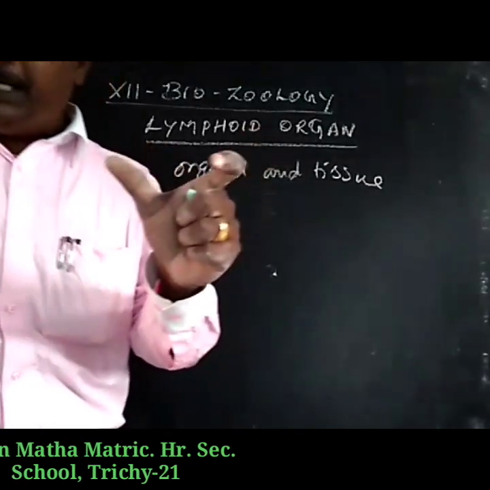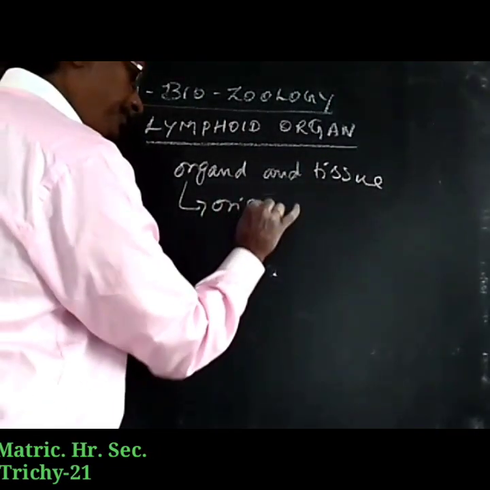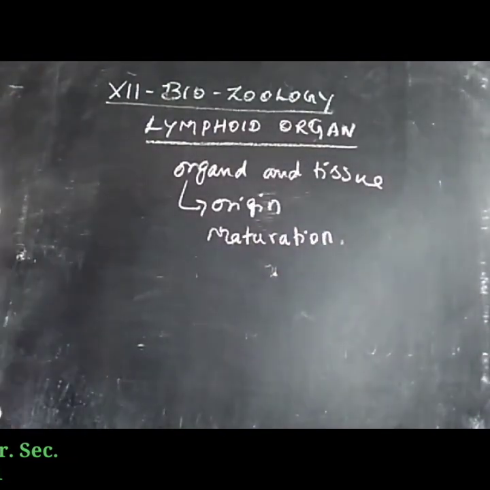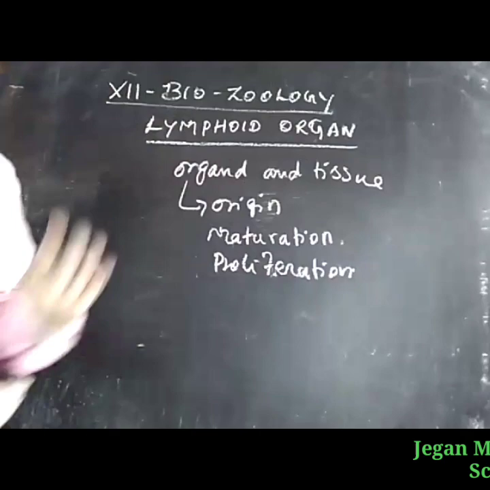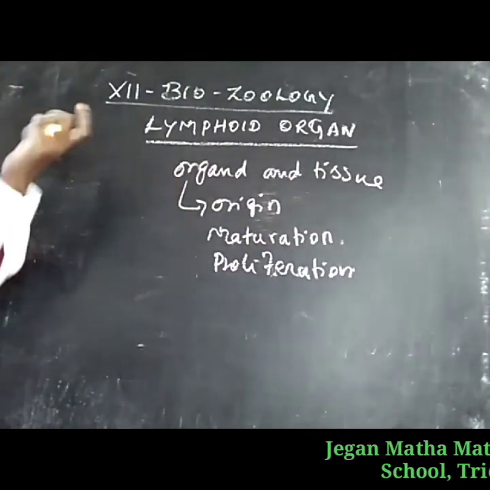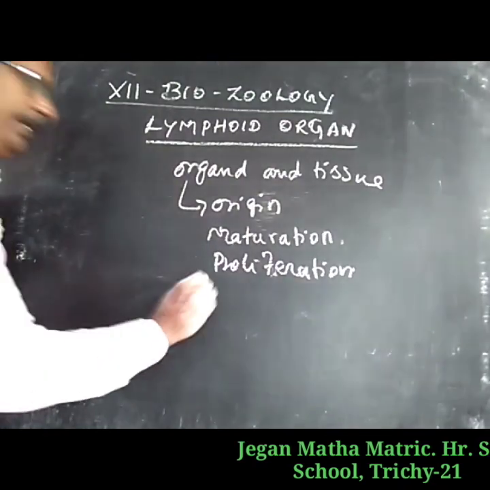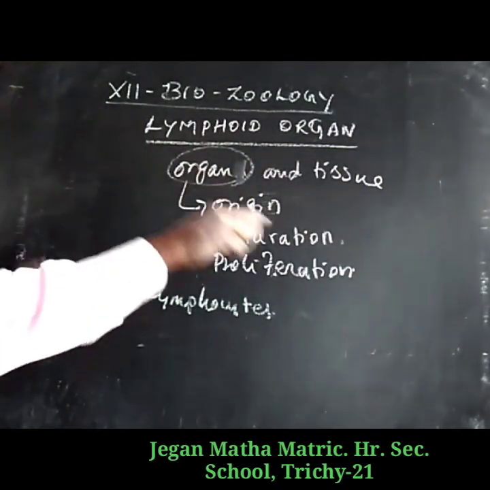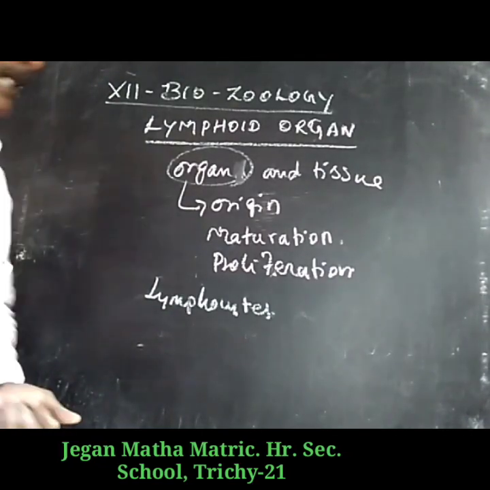These organs are involved in the origin, maturation and proliferation of the lymphocytes. The organs involved in the origin, maturation and proliferation of lymphocytes are called lymphatic organs or lymphoid organs, based upon their function.